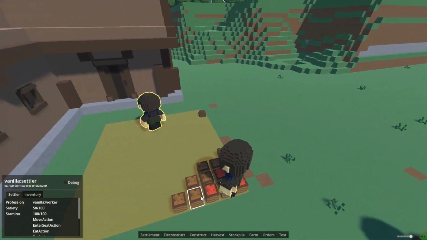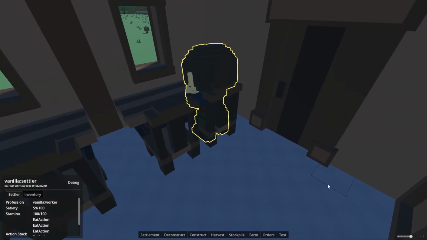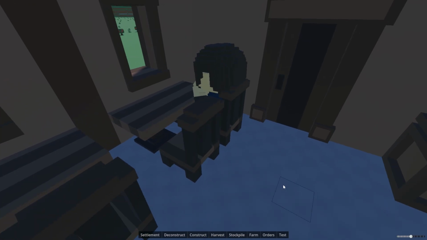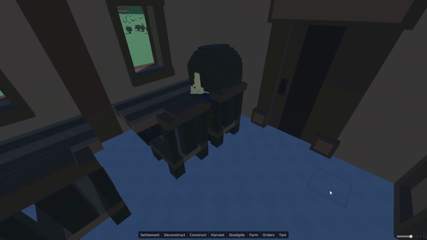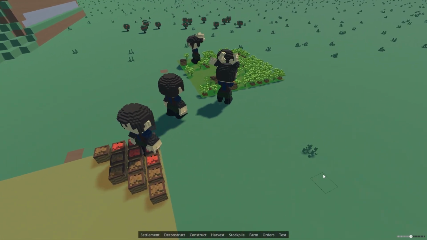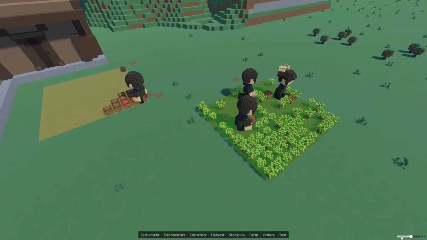If there is a table and an available chair nearby, they will choose a seat. After getting the food, they will carry it to the chair and sit down to eat. If there is no suitable seat, they will simply eat on the spot. There is no cooking or food preference system yet, but colonists now need to consume resources produced by the colony, rather than being units that can work forever.